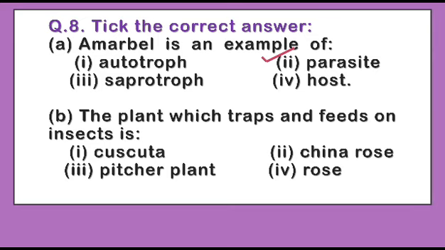So it is not able to do photosynthesis. It grows on other plants and sucks the nutrients from that plant. Okay, so you can see that Amarbel is an example of parasite. Now come to the next question. The question is: the plant which traps and feeds on insects is, the options are Cuscuta, China rose, pitcher plant, rose.